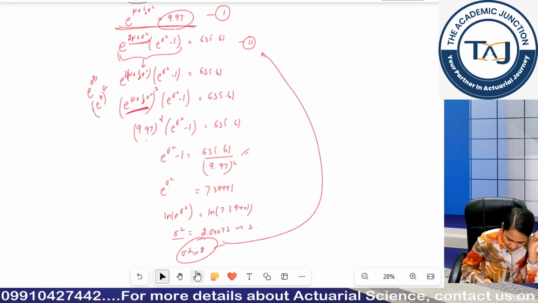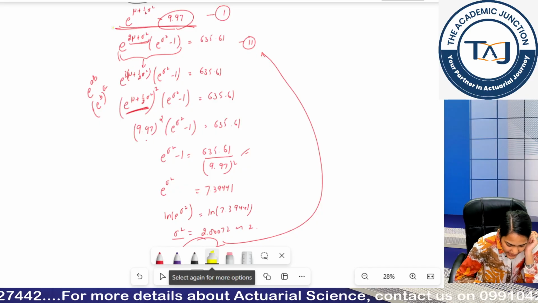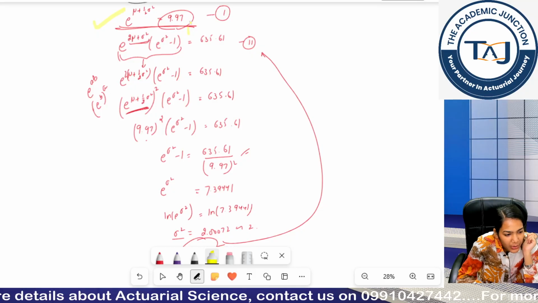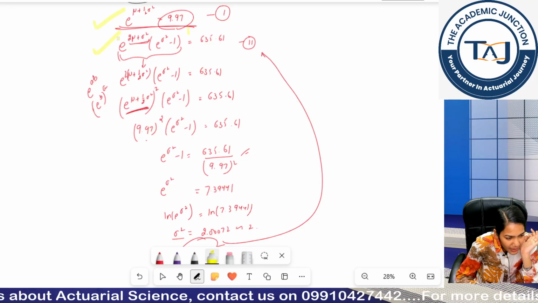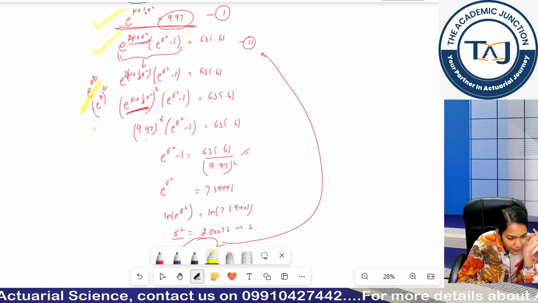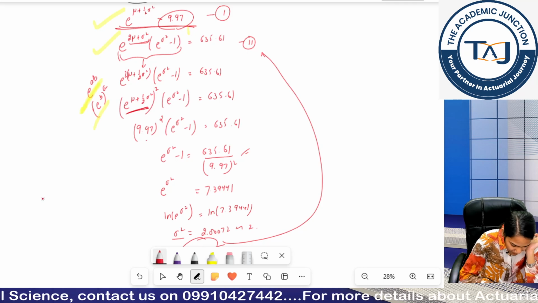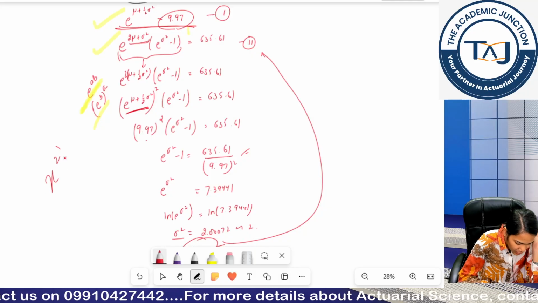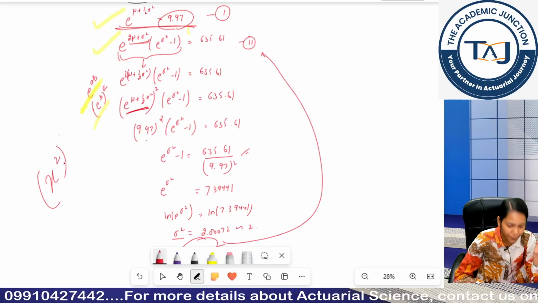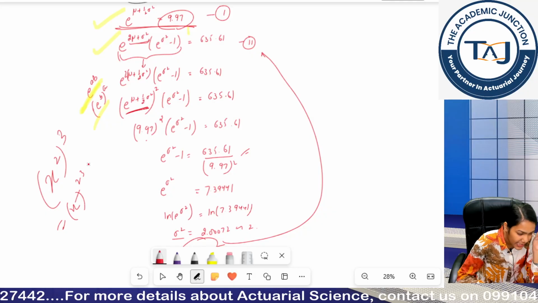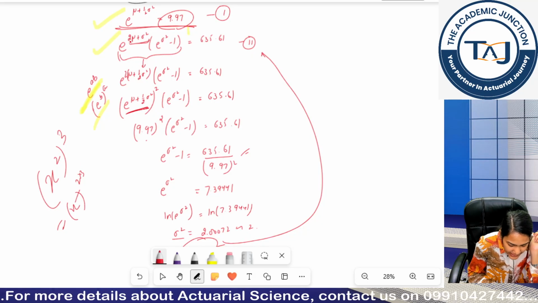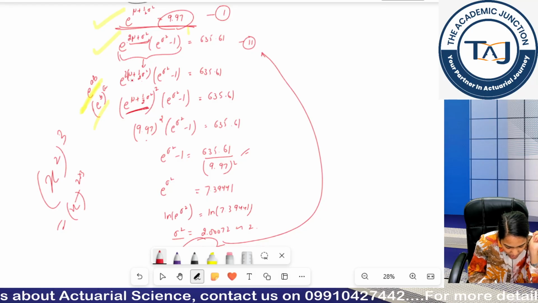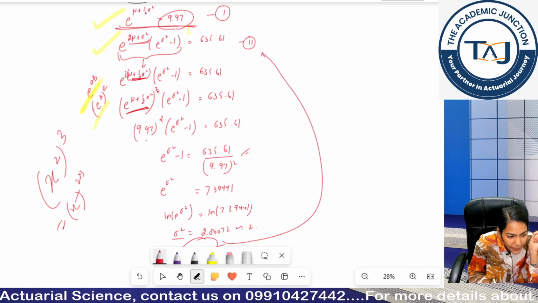Sure, look, what was I given? Firstly, I was given that my mean is equal to this, so I just simply use the formula of my mean and equate it to the value I have been given for the mean. Similarly, for my variance. Now, there is a basic property of exponents, that if I have something to the power, and if I have something to the power of power, it basically multiplies, right? So similarly, since I took my 2 common out here, I am left with mu plus half sigma square, and since this 2 is multiplied with this, I can write this whole to the power 2.